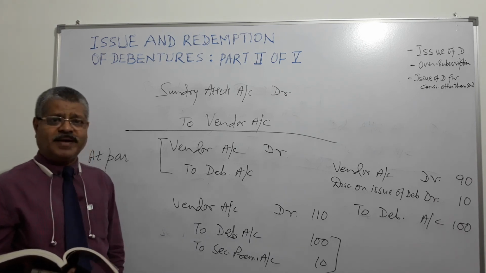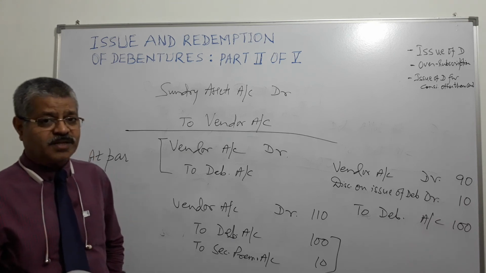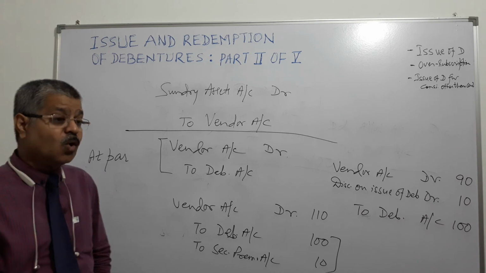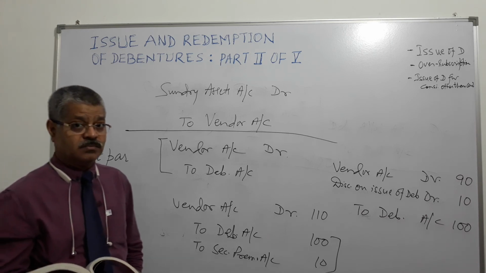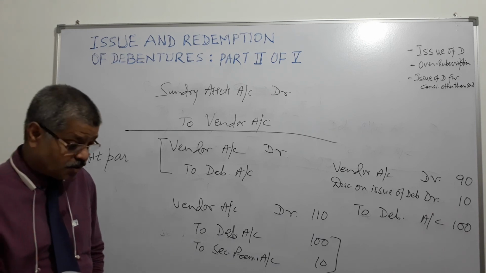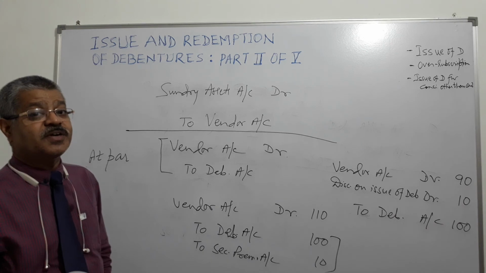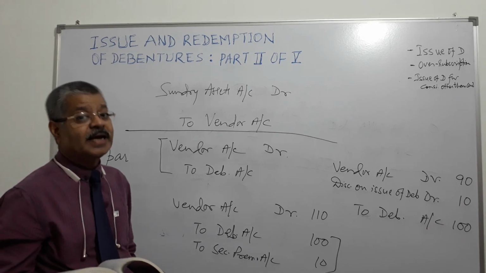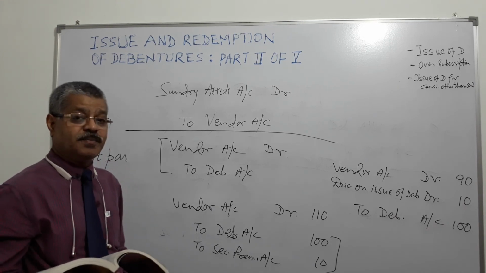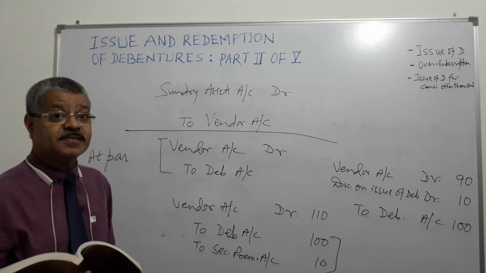The investor will pay only 90 rupees and 10 rupees will be paid from the securities premium account or profit and loss account, right? So, investor has deposited in bank account. So, debit bank account 90 rupees, debit securities premium account 10 rupees, credit debentures account 100 rupees. Simple, right? This is at a discount.